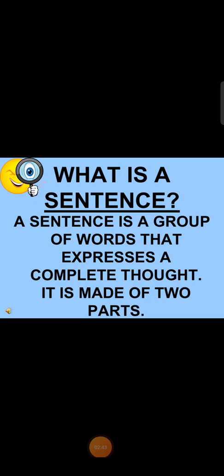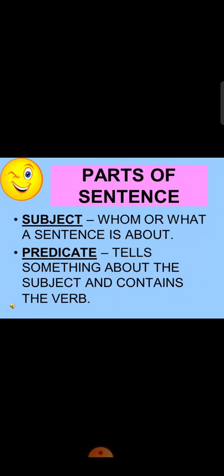Do you think all these sentences are correct? All these sentences are making a complete sense. Are they describing all the things in a creative way, in a proper way? No. These sentences are not making a complete sense. So, what is a sentence? A sentence is a group of words that expresses a complete thought, that gives a complete idea. And a sentence is made of two parts.